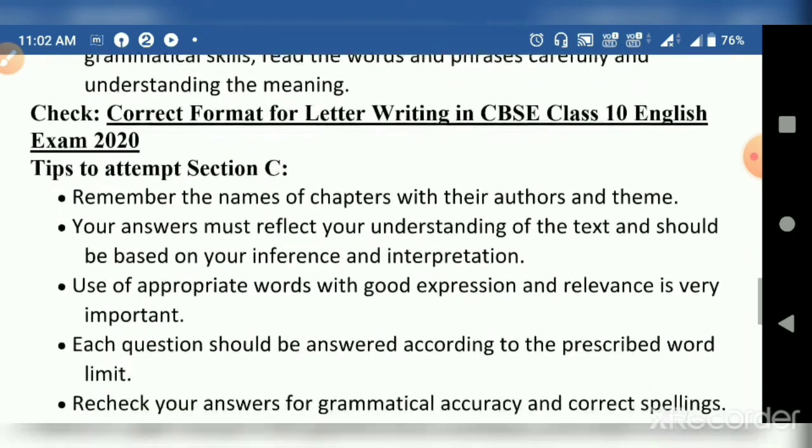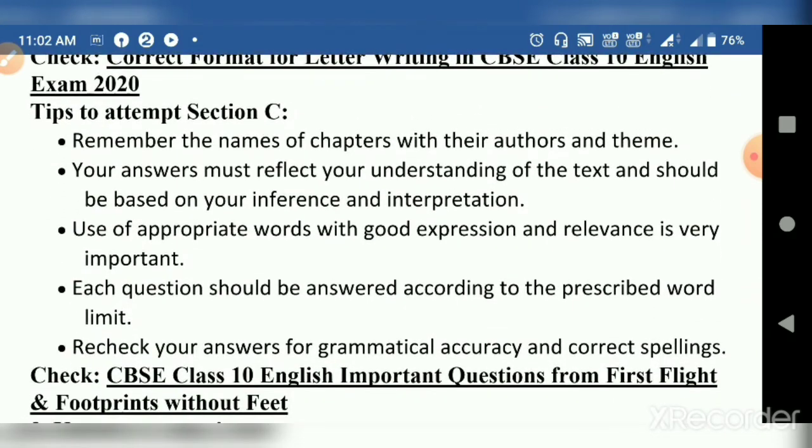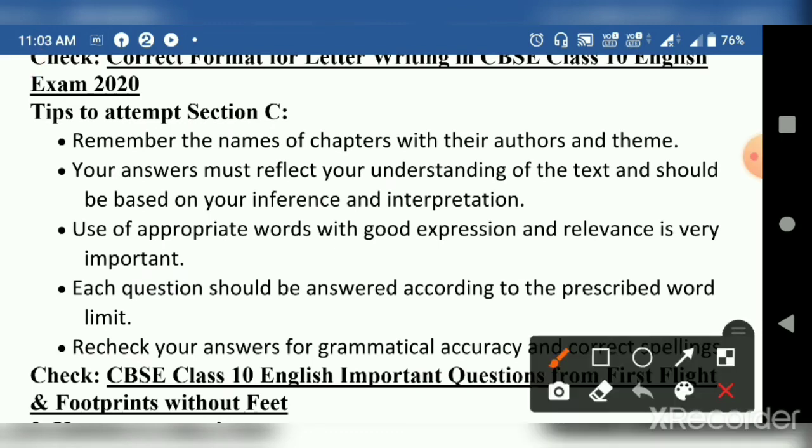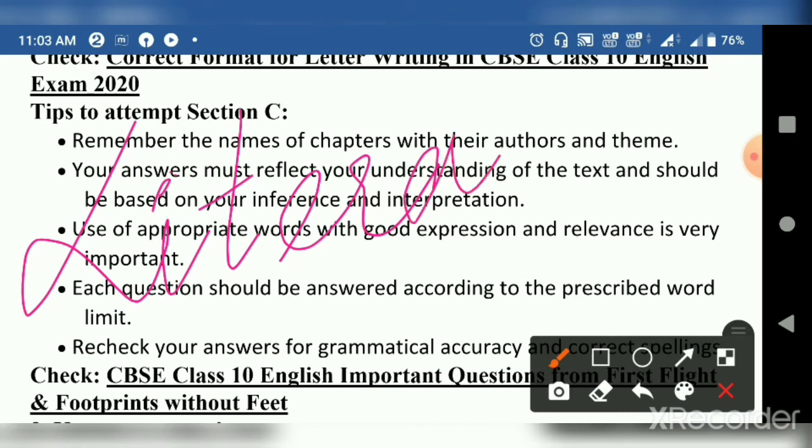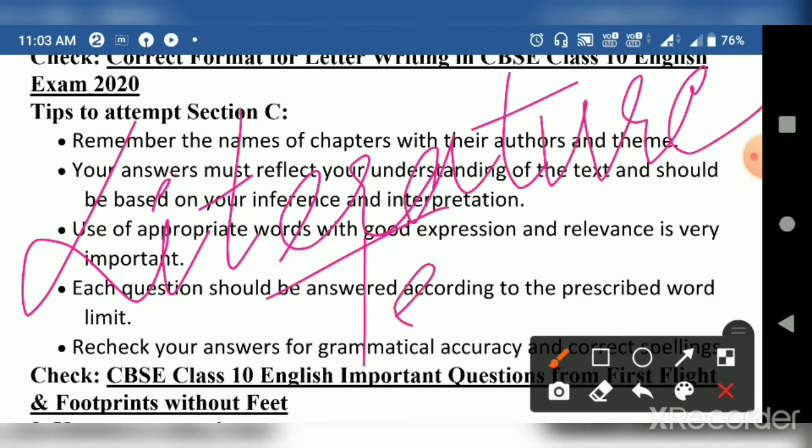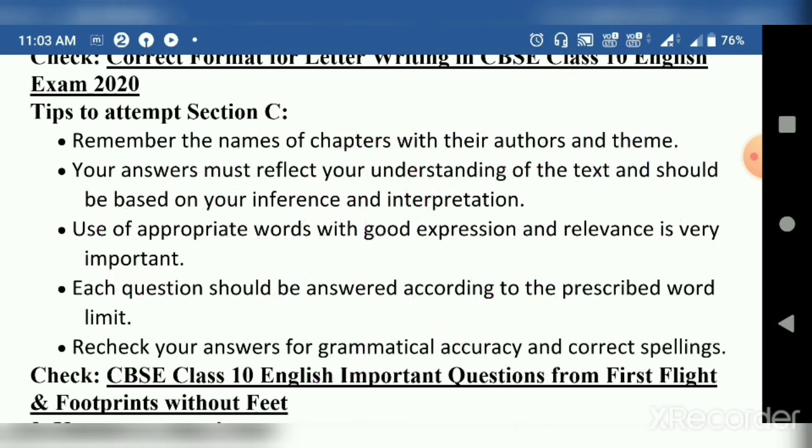So how to attempt section C? More tips are here. Remember the names of chapters. Section C is the literature part. Literature text-based questions. So let's talk about it.